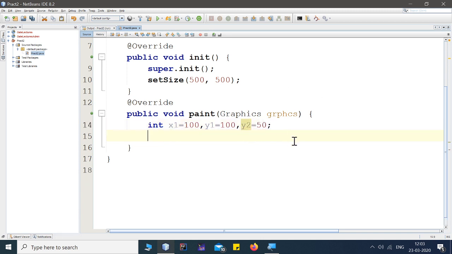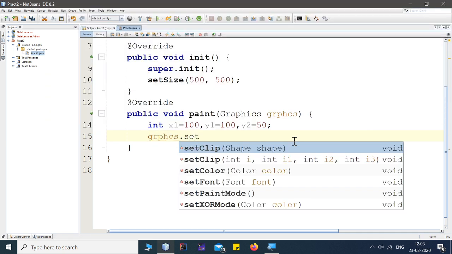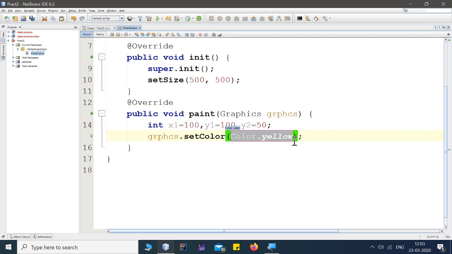Y2 is the width of that rectangle. Now I want to set its color. I'm setting its color by using graphics dot set color, and here instead of yellow I want my rectangle to look in green color. This will look like a battery filling with green color.